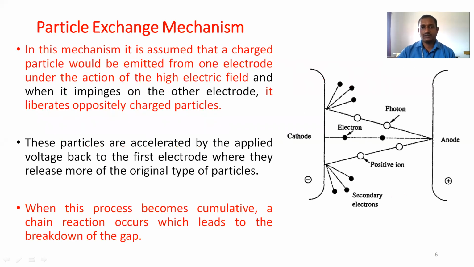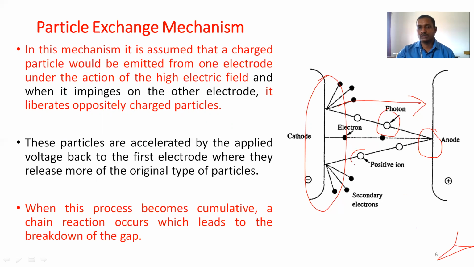In the particle exchange mechanism, the vacuum is placed between the cathode and the anode. Initially, one electrode is responsible for the production of electrons. These electrons are released from the cathode and move across the gap due to the high electric field. They reach the anode, and once they strike it, they produce oppositely charged particles: a photon and a positive ion. This photon and positive ion again strike the original electrode, the cathode.